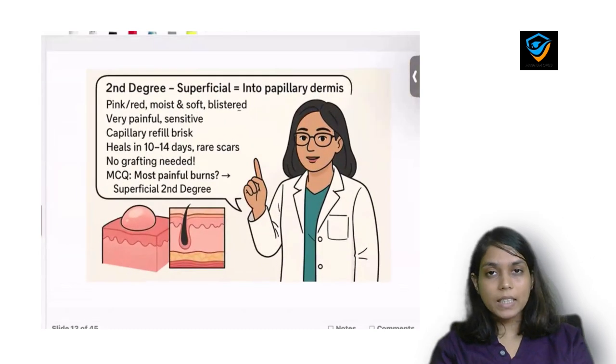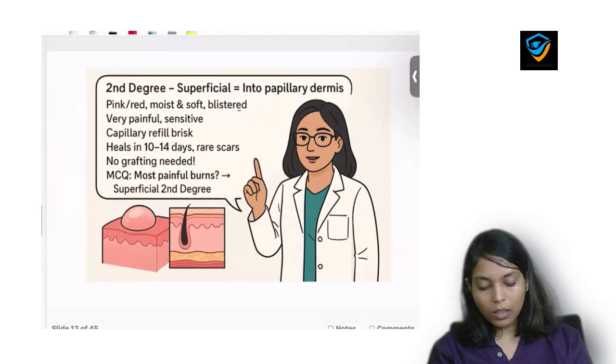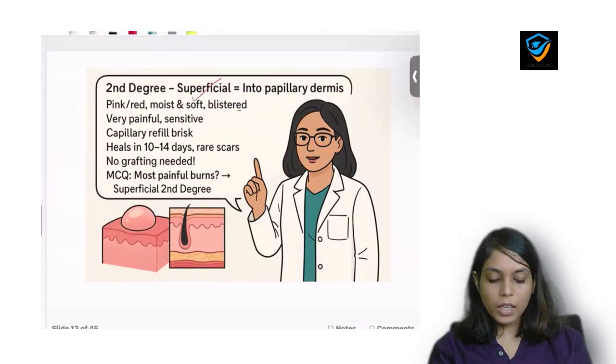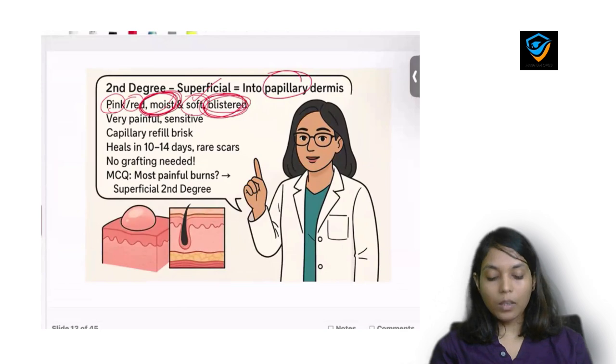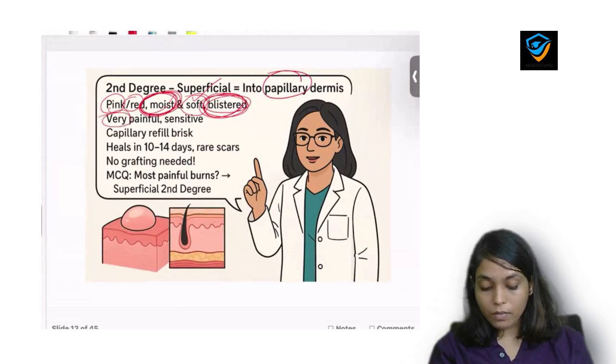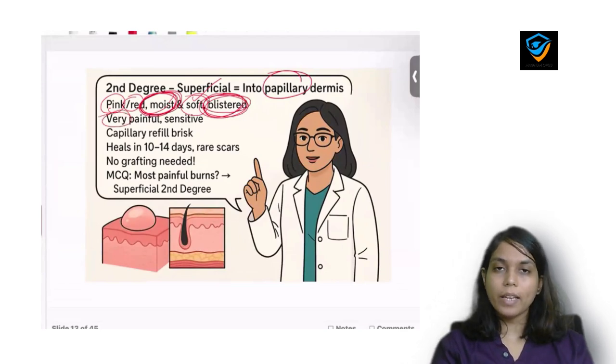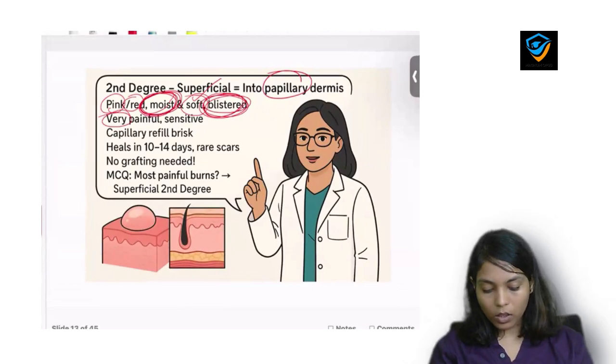Now second degree burn is superficial or deep. In superficial, there will be involvement of papillary dermis. The skin will be red or pink, it will be moist, very important word, it will be soft, and yes, this is the skin which will have blisters. It will be very painful. Again MCQ, which type of burn is most painful? It is second degree superficial type of burn, which is very painful.